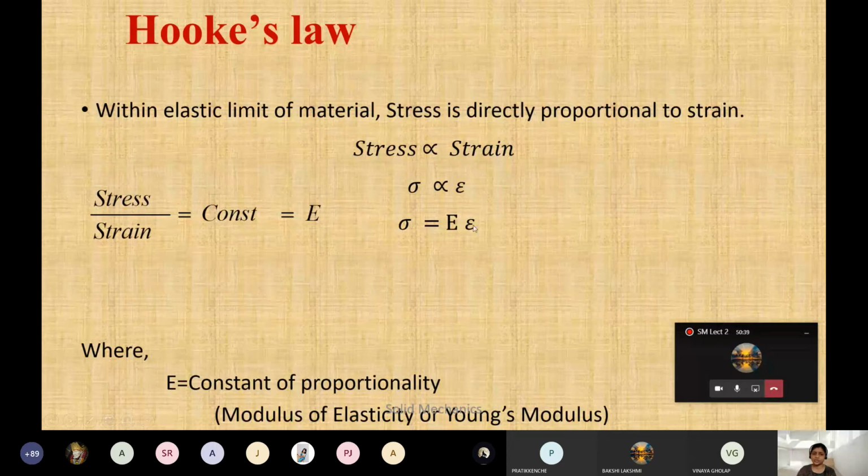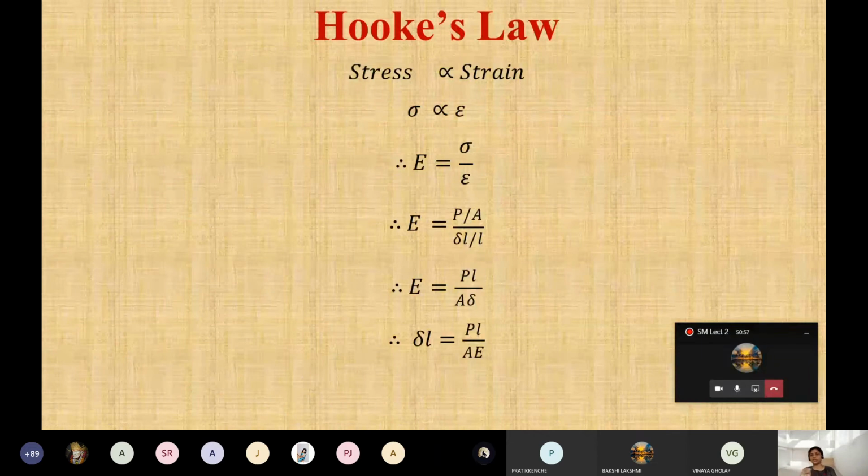See, stress is proportional to strain. Now just to remove the proportionality, here this is E epsilon. Stress is equal to E, that is Young's modulus of elasticity, into strain. तो just here you can note down please, यहाँ पे थोड़ा सा लिख लो this formula, because the formula may be asked in any terms. ये कोई भी terms में वो पूछेगा, and you should remember this one. This is just basic, but see how we can write the same formula in different ways. I'll explain one by one, but at the same time please note it down also, because later in numerical it will again be helpful for you.